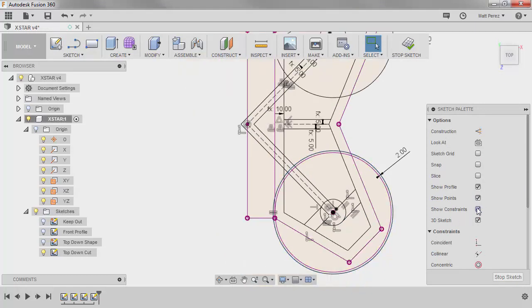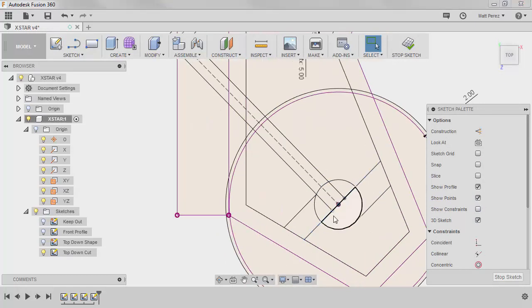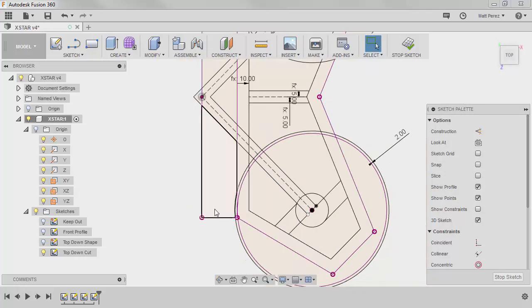So if I temporarily hide the constraints, you can see what we've done is we've added some structure here. And we've added the bulk of this structure here because this is a shorter section. All right, so we're going to have a lot of structure at the center of the quadcopter, and this arm here is quite a bit shorter, so we wanted to carry that structure into the motor as quickly as possible, so it carries it around this corner.